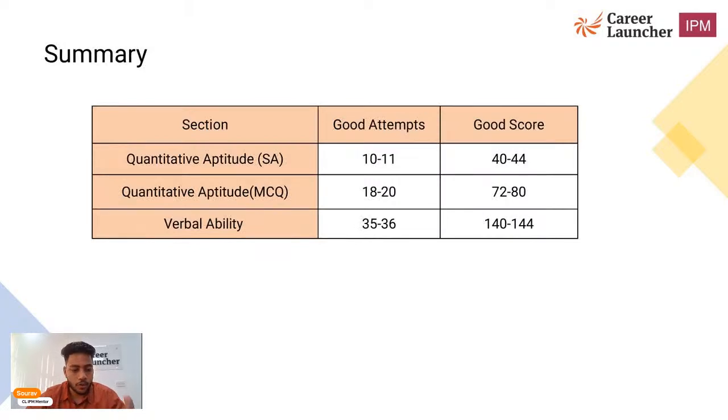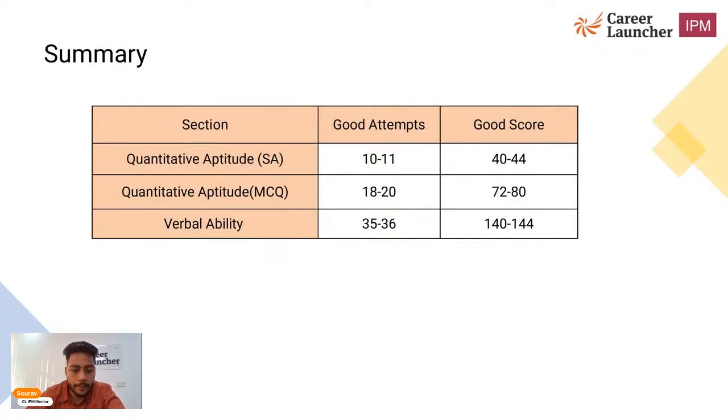So if you'll see the summary, the number of attempts being given by the good students, I will say. In short answer you can attempt 10 to 11, which is a really good attempt, because this time the short answer was slightly on a higher side. If we'll talk about the QA MCQ format, 18 to 20 was doable in the given time frame, because the set of 5 questions that came was quite easy. And you should not give much time to it, it was only taking like 4 to 5 minutes hardly for these 5 questions. And if you look at the easy hanging apples, 18 to 20 is a good attempt according to me.